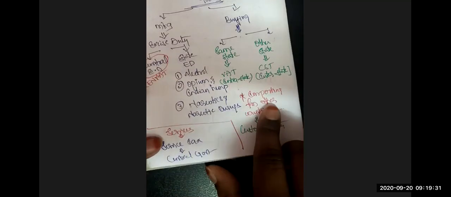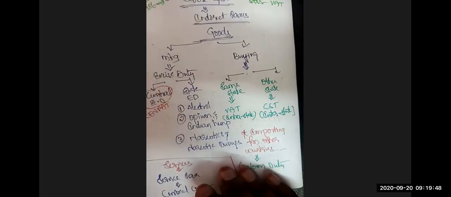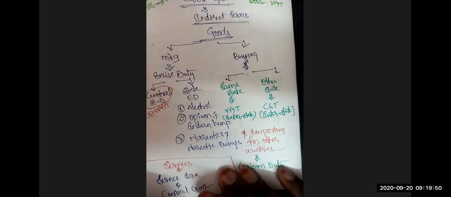Next, when you are importing from other countries, you have to pay the customs duty. And when it comes to services, service tax is leviable by the central government. These are the various indirect taxes which prevailed before the introduction of GST.